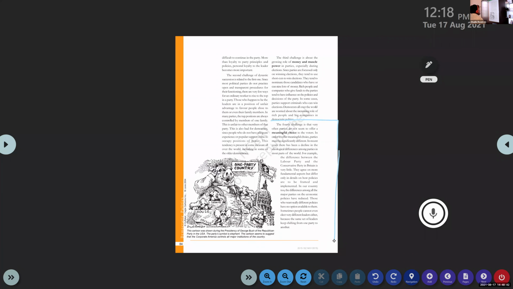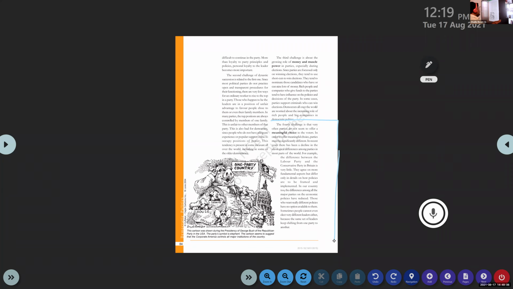Okay, you can see in recent years there has been a decline in the ideological differences among the parties in most parts of the world. For example, the difference between the Labour Party and the Conservative Party in Britain is very little. You wrote that already. So the difference between these parties is very little today because the parties are standing for their own development. They are not thinking about the development of the people or the ideologies, programs or policies of that party.